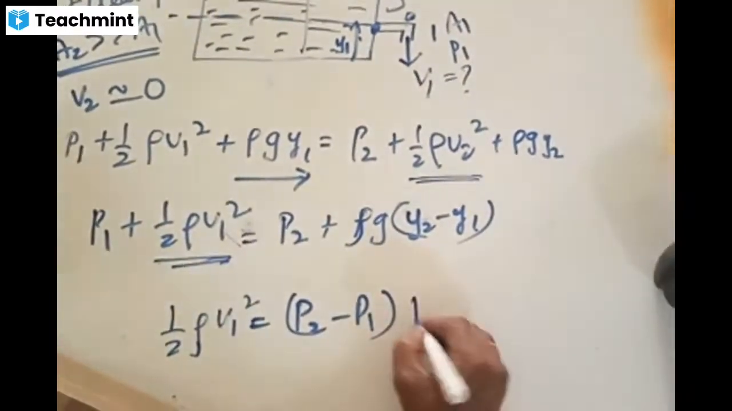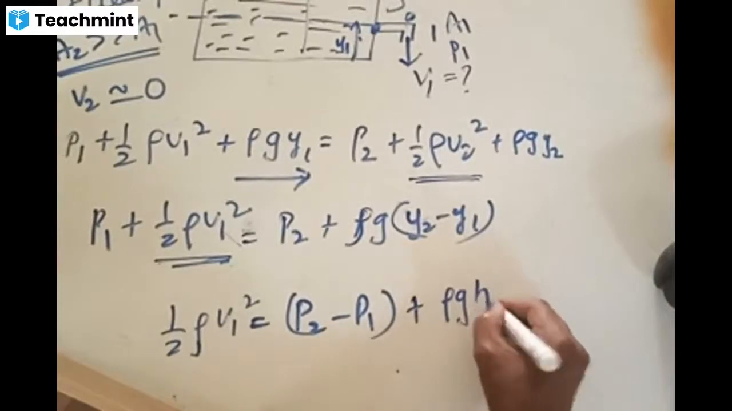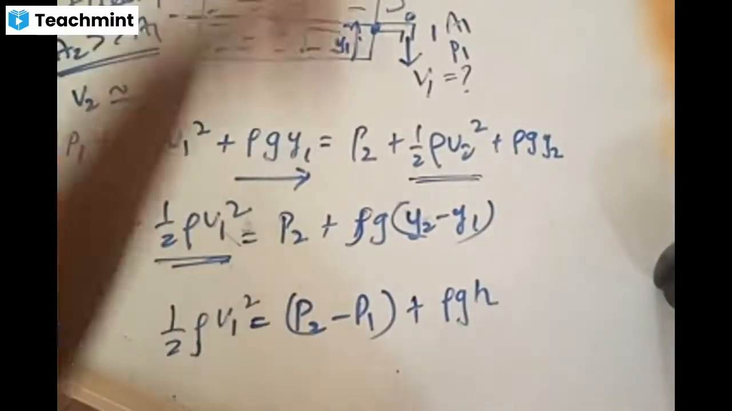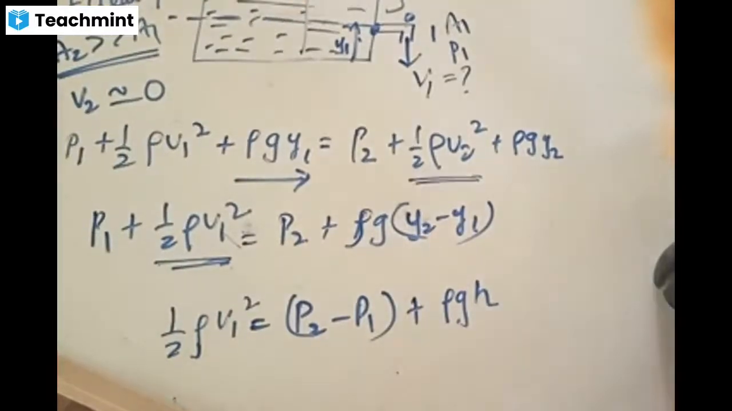P2 minus P1 plus rho G. Can I say Y2 minus Y1 as H? I just assumed that this is Y1, this is Y2. Difference of those two is, yes or no?